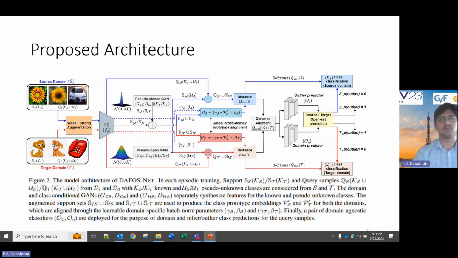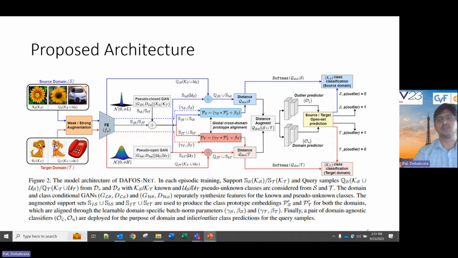One generative network, driven by small noise variance vectors, produces pseudo closed samples which are used to augment the closed space for the respective domain. Similarly, the other generator, driven by high noise variance vectors, produces pseudo open samples which are used to augment the open space for the respective domain. Thereafter, the prototypes are updated with the batch norm parameters, shift and scaling parameters, and we minimize the global cross-domain distance. And thereafter, the query distances from the respective prototypes are computed.